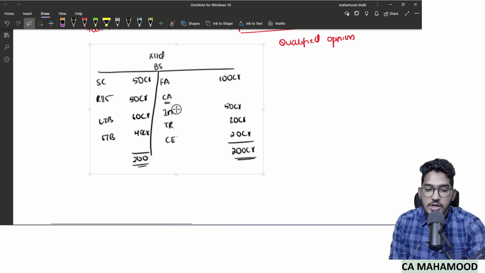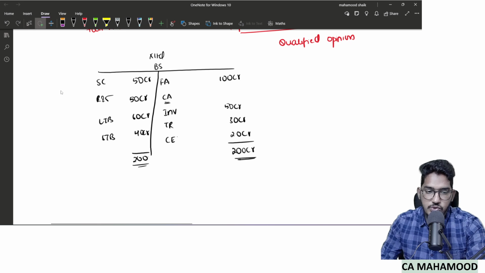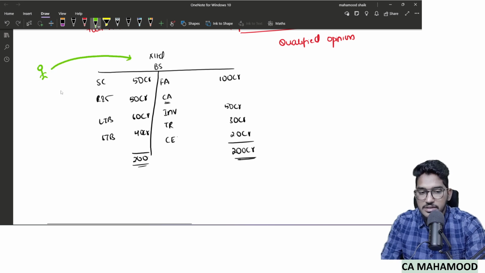Right. So now once again this example. Now assume this entity, a person, is doing audit. Now I will tell you what my observations are, what the auditor's observations are. Now as an auditor, I have started doing audit of this company X Limited. Now my observations are something like this.